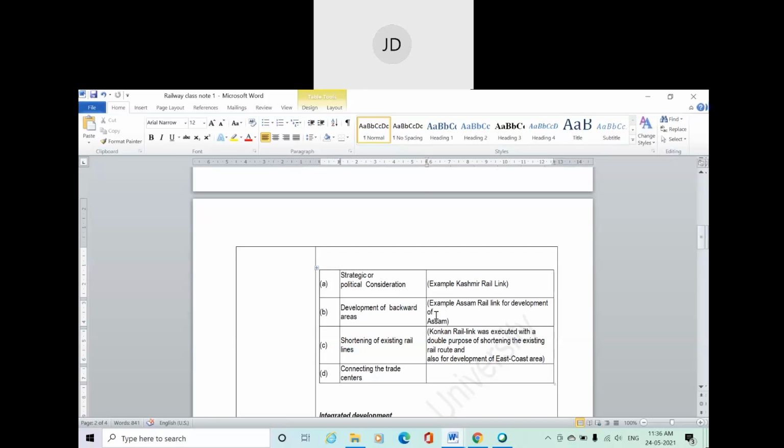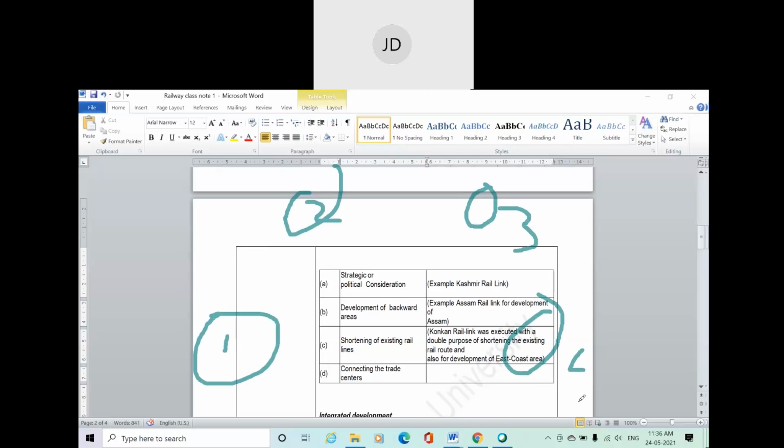Like suppose some important cities are there. I'm giving you some example here. Suppose this is your one, this is your two, this is your three, this is your four.